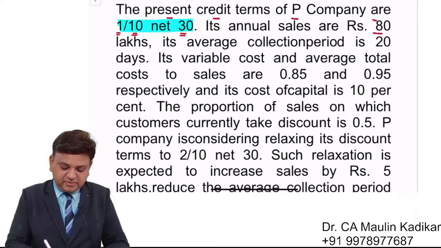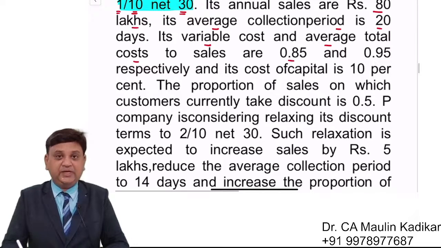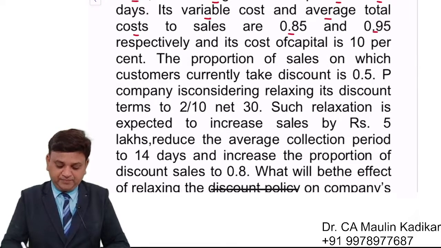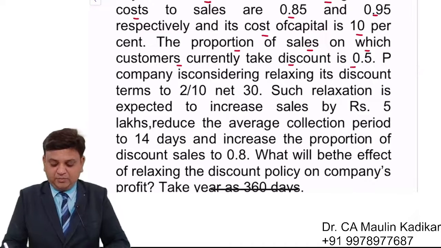Its annual sales are rupees 80 lakhs. Its average collection period is 20 days. Its variable cost and average total cost to sales are 0.85 and 0.95 respectively. Cost of capital is 10%. The proportion of the sales on which customers currently take discount is 0.50.